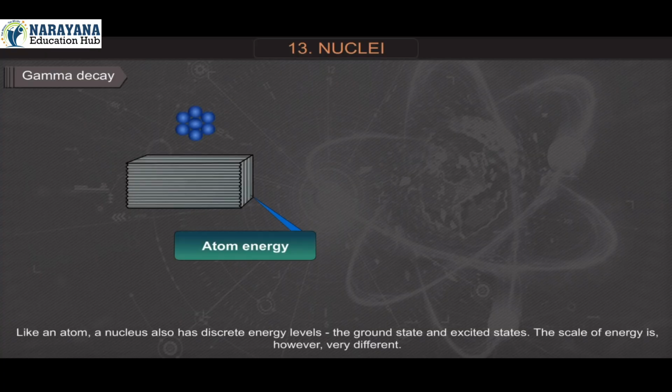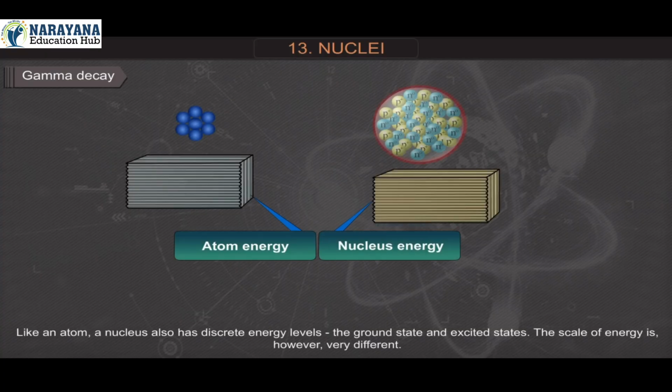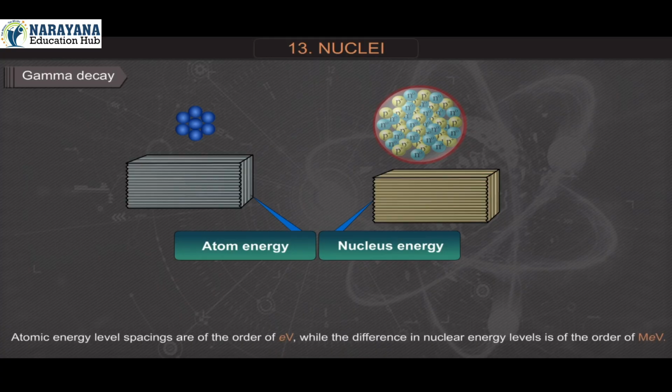Gamma decay. Like an atom, a nucleus also has discrete energy levels, the ground state and excited states. The scale of energy is, however, very different. Atomic energy level spacings are of the order of electron volt, while the difference in nuclear energy levels is of the order of mega electron volt.